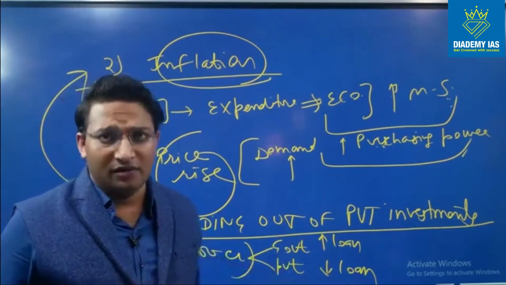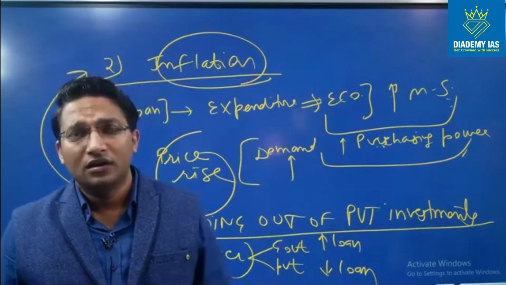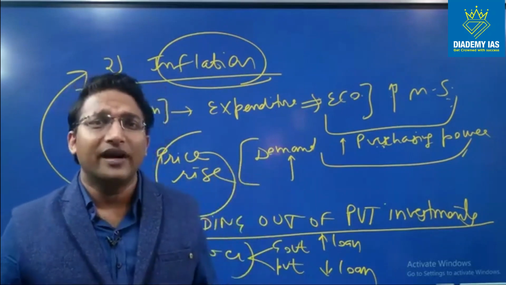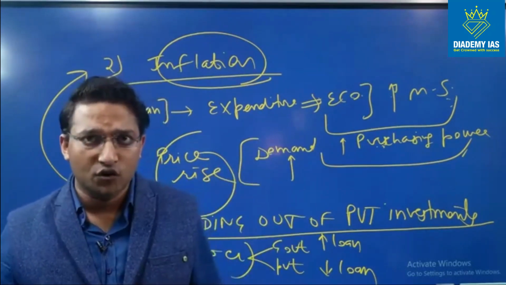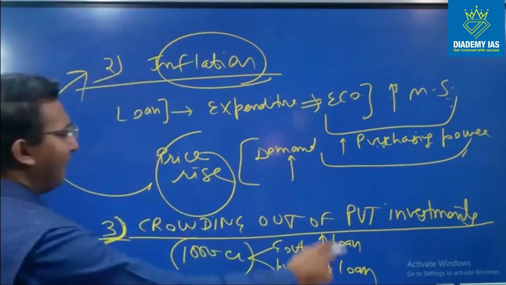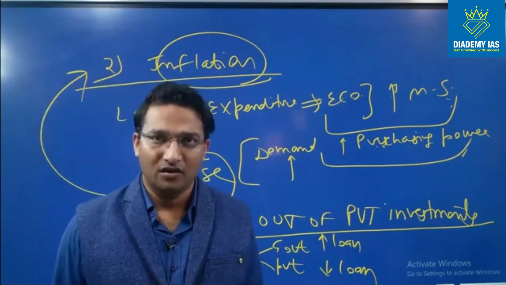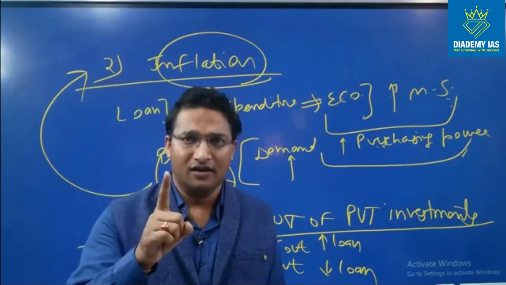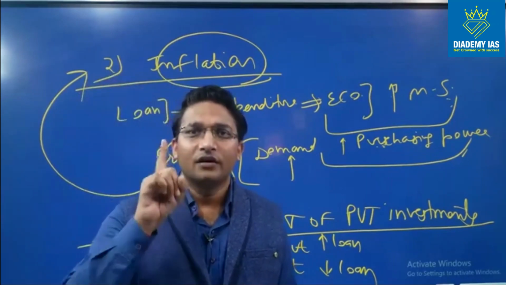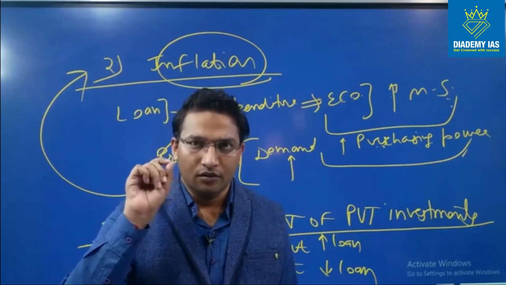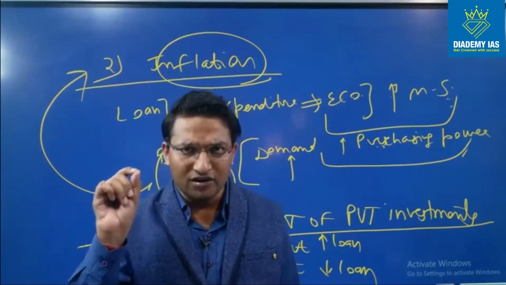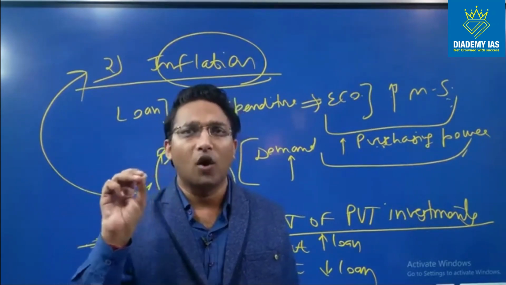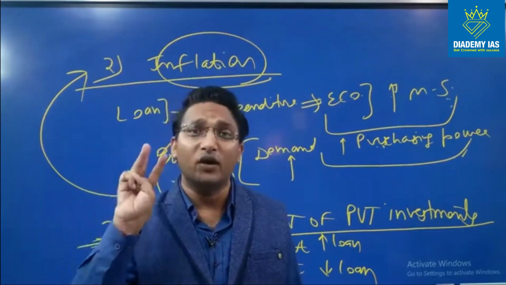then they cannot invest into the economy. If they cannot invest into the economy, that brings down the level of investment, that reduces the productive capacity, that reduces the GDP. So this crowding out of the private investment is the next impact. So total three impacts. First impact is burden on the future generation. Second impact is inflation, and third impact is crowding out of the private investment. These are the adverse impacts of the fiscal deficit.